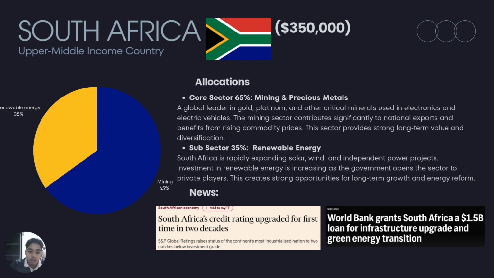And then 35% of the allocated 350,000 will go into renewable energy. This is because South Africa has rapidly expanding solar, wind, and independent power projects. Investment in renewable energy is increasing as the government opens the sector to private players.